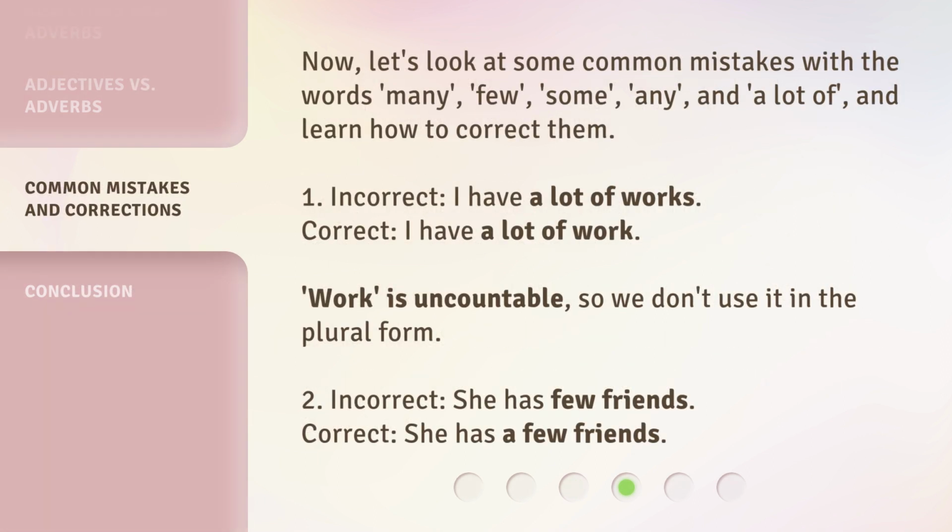Now, let's look at some common mistakes with the words many, few, some, any, and a lot of, and learn how to correct them. 1. Incorrect: I have a lot of works. Correct: I have a lot of work. Work is uncountable, so we don't use it in the plural form.